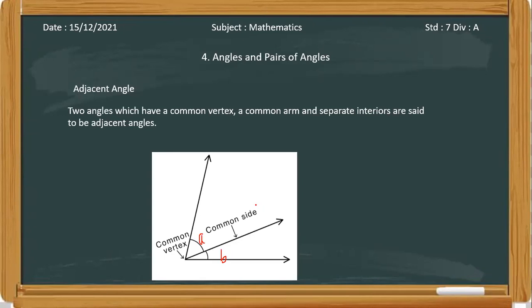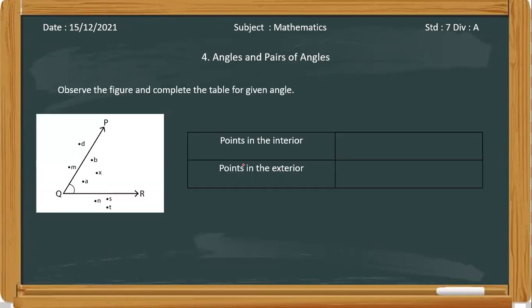Yes, ma'am. Okay, so we will solve some questions regarding this. See this figure, angle PQR. You have to write points in the interior and points in the exterior. Tell me the points in the interior of this angle PQR. Point A, point X, and B. Okay, very good.